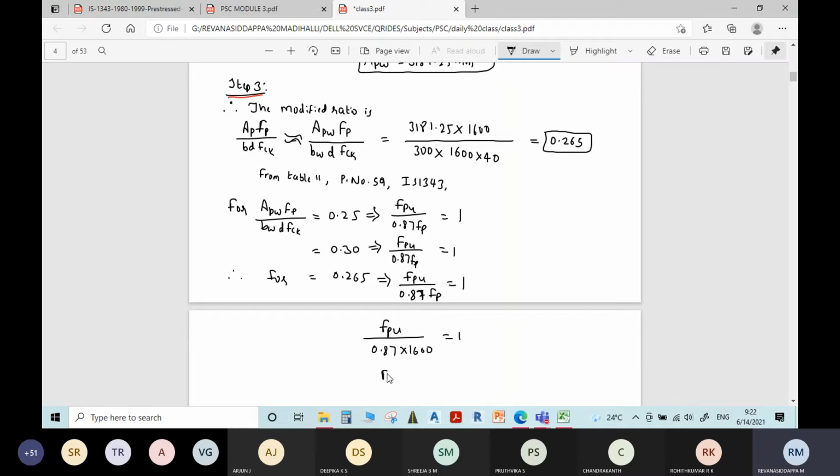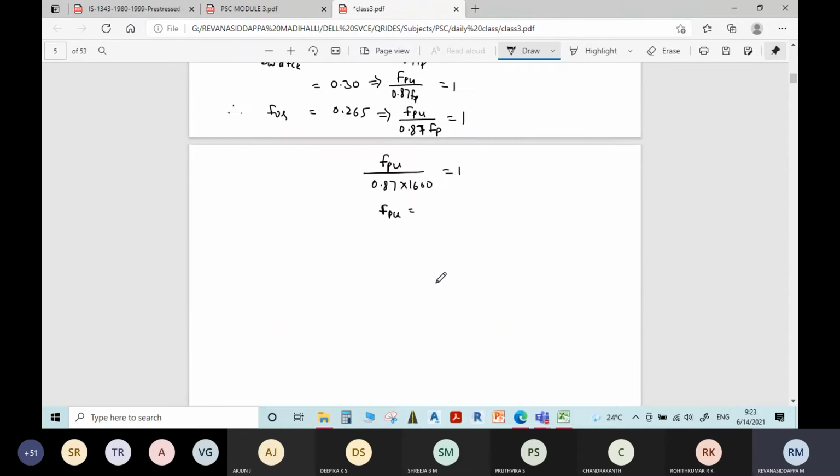You will get FPU. How much will you get? 1392 Newton per mm square.